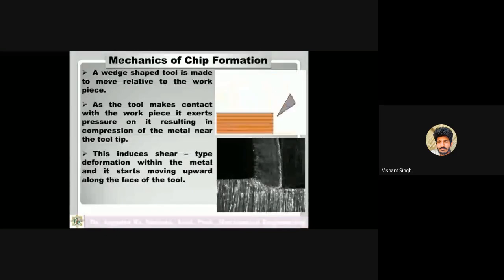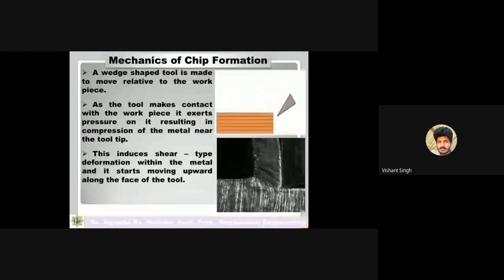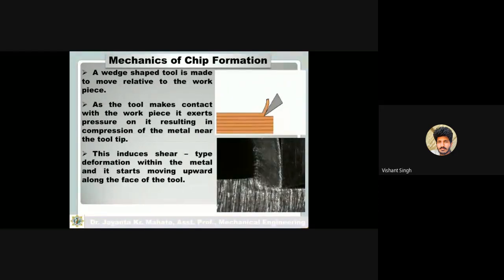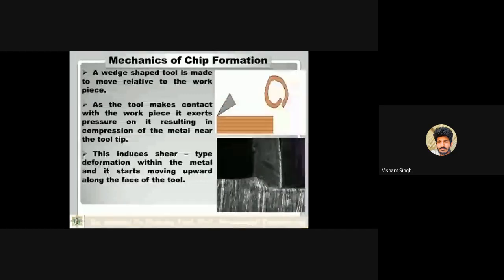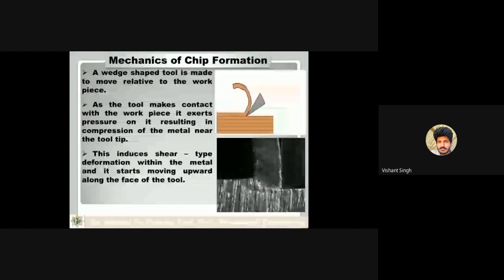This induces the shear type deformation within the metal and it starts moving upward along the face of the tool. That means after cutting, after removal of the material, the chips will be removed from the workpiece and these chips will go upward, in an upward direction along the face of the tool.